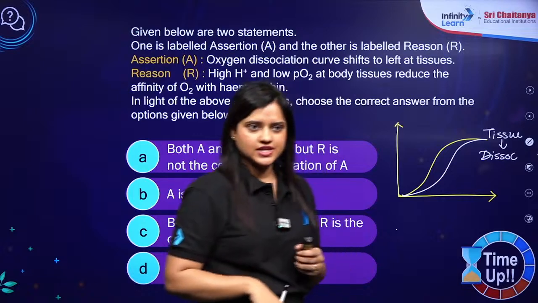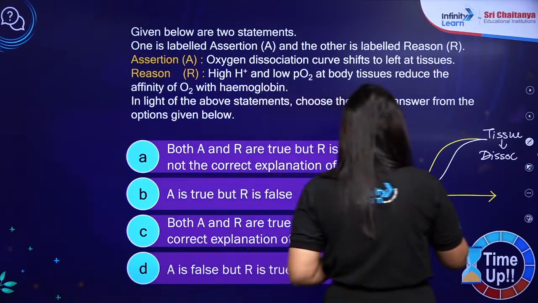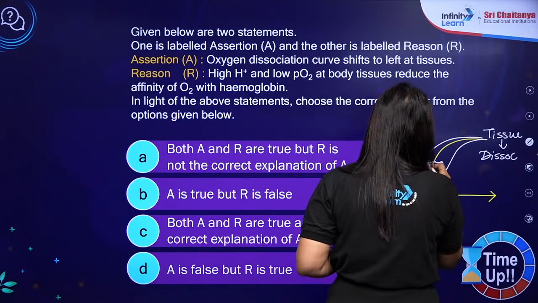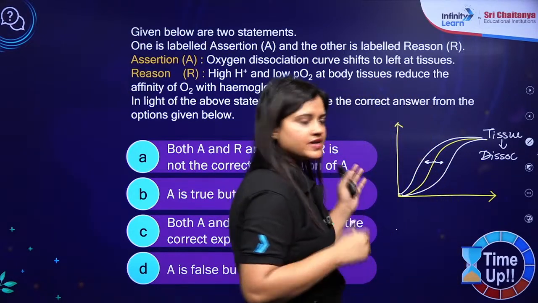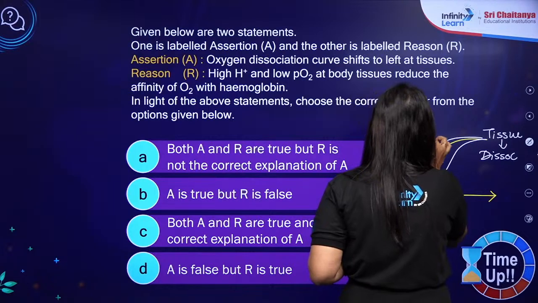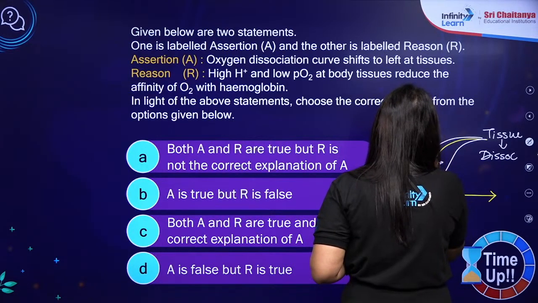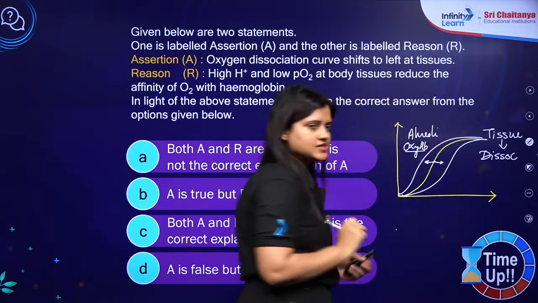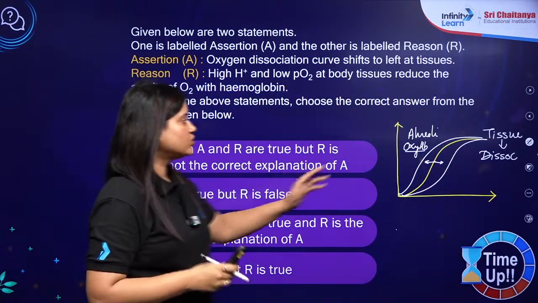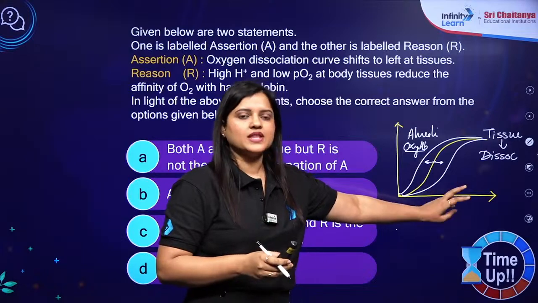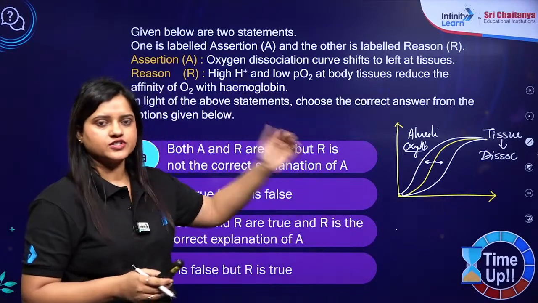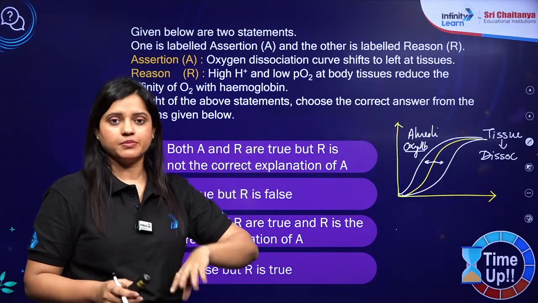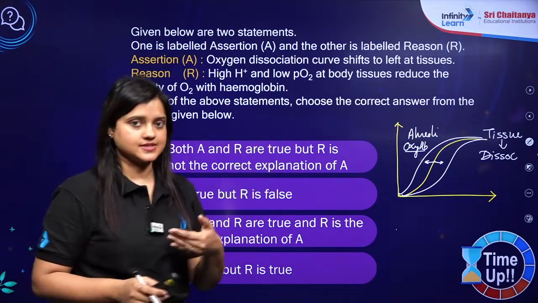And the left shift of the oxygen hemoglobin dissociation curve is at the level of alveoli. और यहाँ पे क्या हो रहा है? There is formation of oxyhemoglobin. Isn't it? So what are the factors that lead to the right shift? When the PO2, partial pressure of oxygen, is less, partial pressure of carbon dioxide is more, H plus ion is more, temperature is more, pH is less, right?